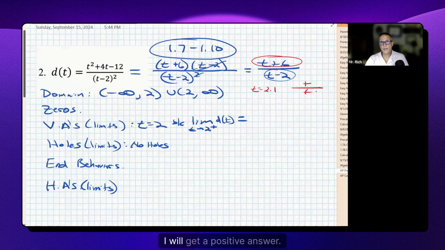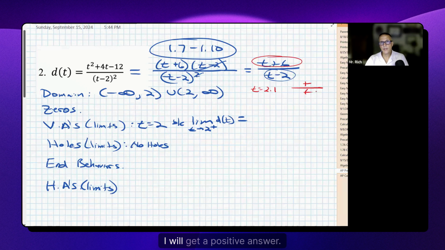Well, when I look at this original function, it was t squared over t squared. If I multiply t minus 2 to the second out, that highest degree term is a t squared. So this is t squared over t squared. And hopefully you know that if you have a match between the degree of the numerator and the degree of the denominator, the horizontal asymptote does exist at the ratio of their coefficients, which would be the number 1 in this case, t squared over t squared.